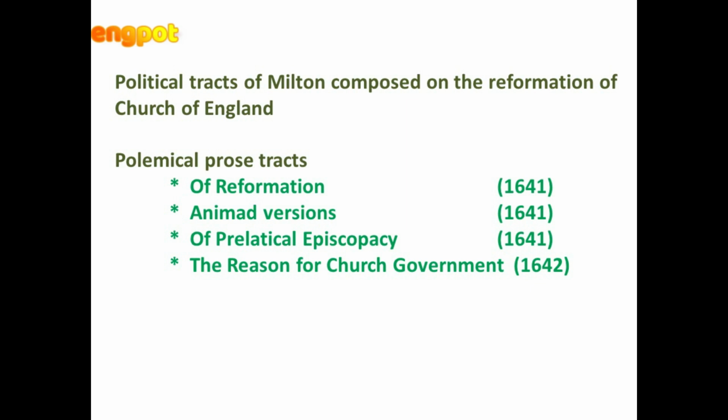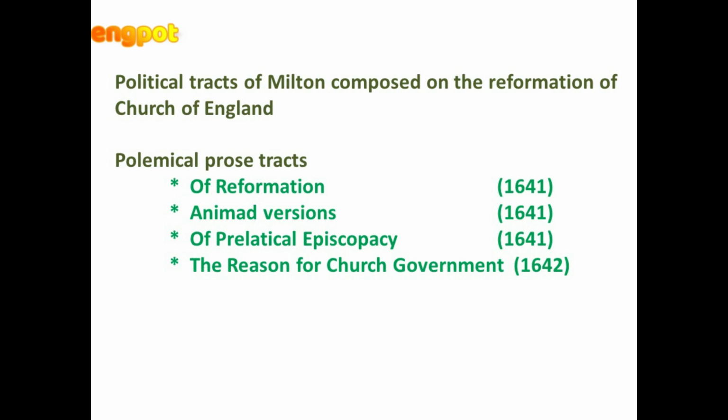And one more thing is that, having returned to England after the European tour, he concentrated on writing prose. He just shifted his attention from poetry to prose. That means he did not write any poetry for 20 years after that.